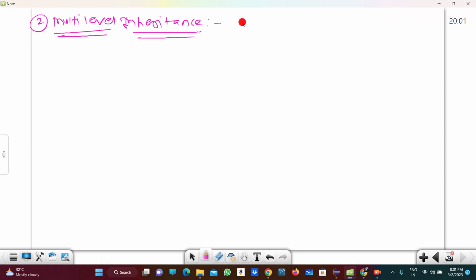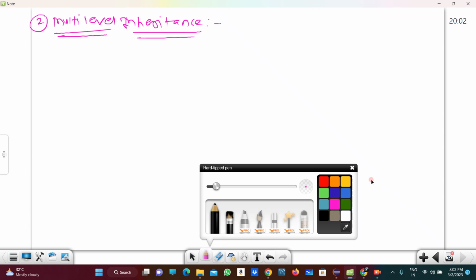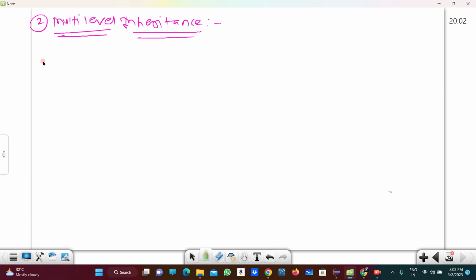Okay, so what happens in multi-level inheritance? In multi-level inheritance, one object is acquiring properties from another, and that another object is acquiring properties from some other one.